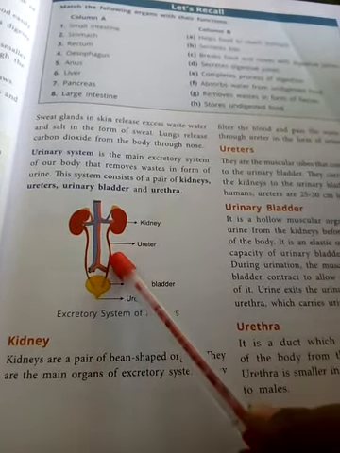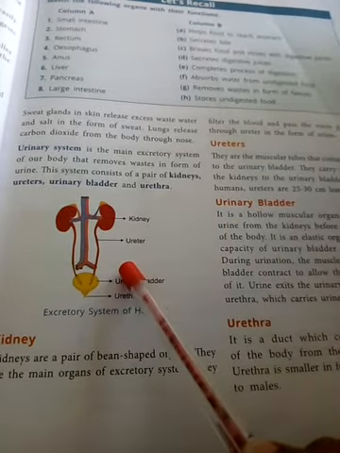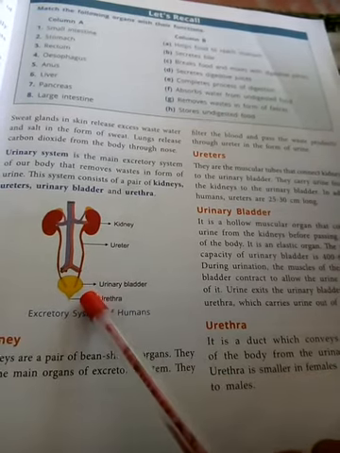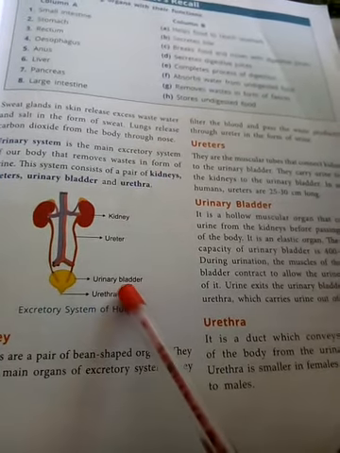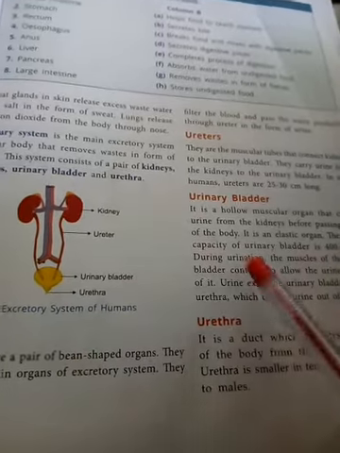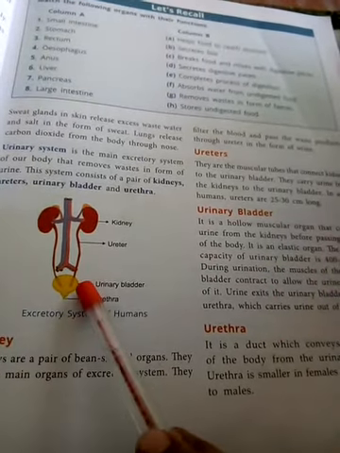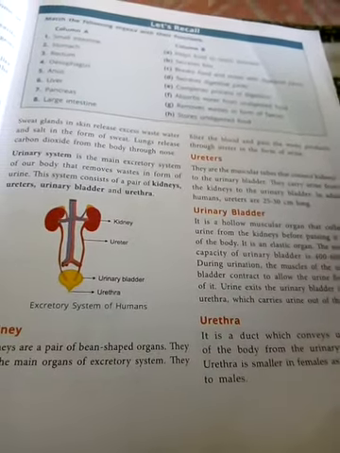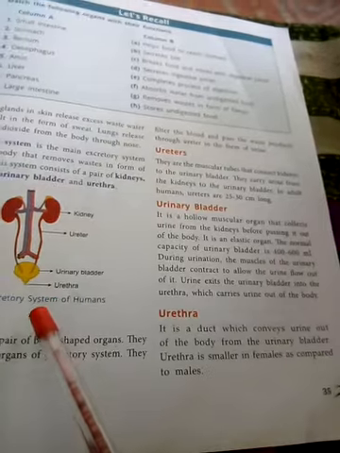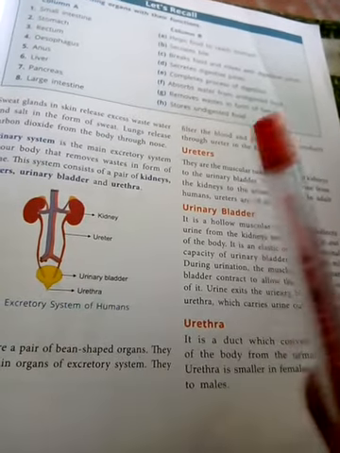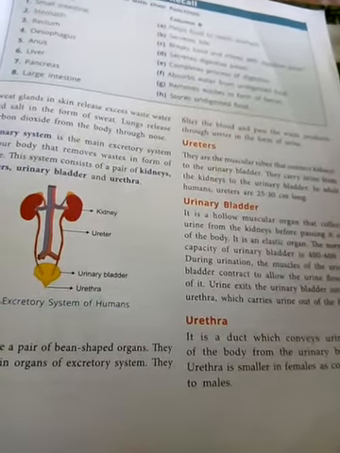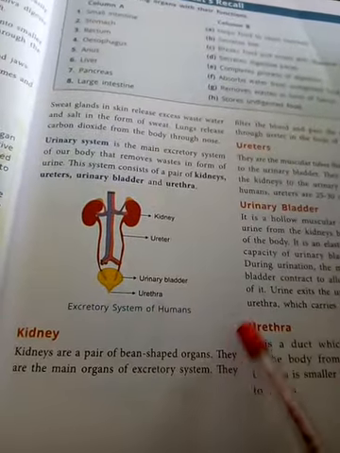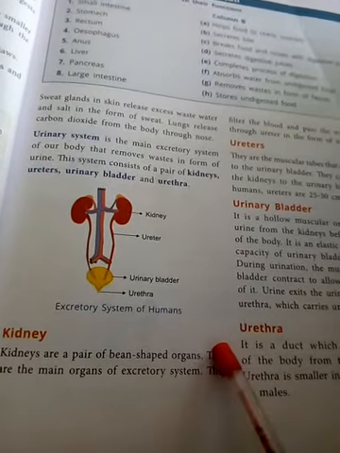The tube-like structure is the ureter, which carries urine from the kidney to the urinary bladder. The urinary bladder collects the urine coming from the kidney, and then the urethra exits the urine. This is the total urinary system of our body.